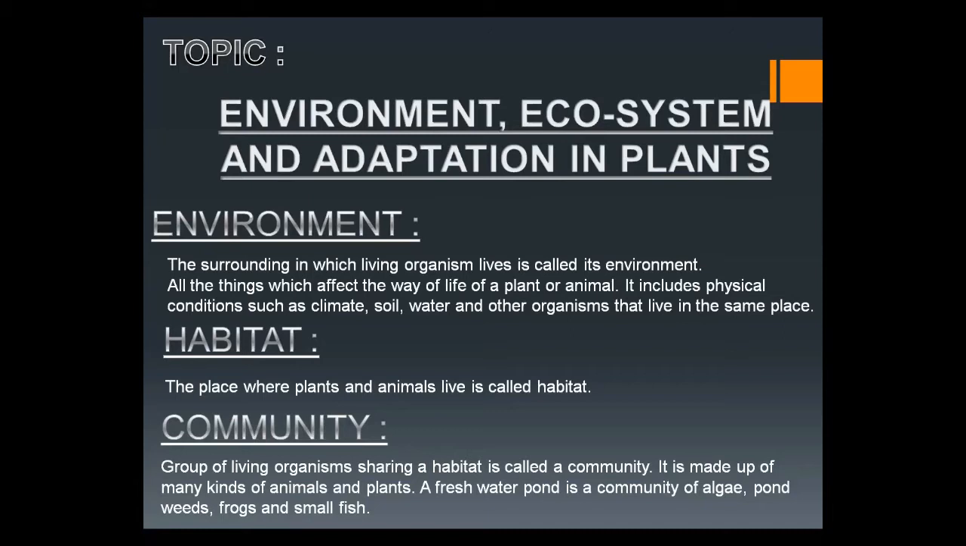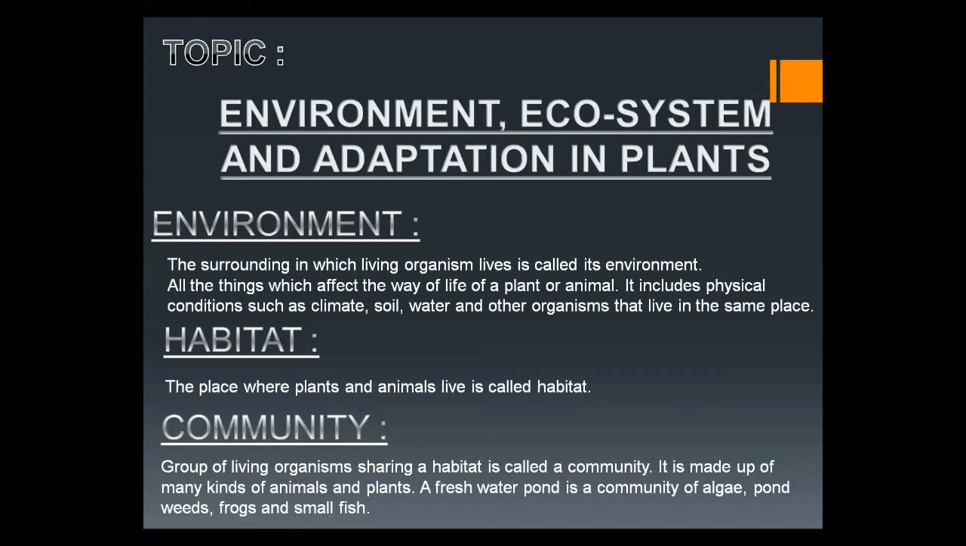Habitat. Actually, habitat is the home address of living organism. Or we can say the place where plants and animals live is called its habitat. We can say the habitat of fish is the water, the habitat of cactus is the desert area, and the habitat of earthworm is the moist soil. Means the place where the organism lives is called its habitat, or in other words, we can say the home address of living organism is its habitat.